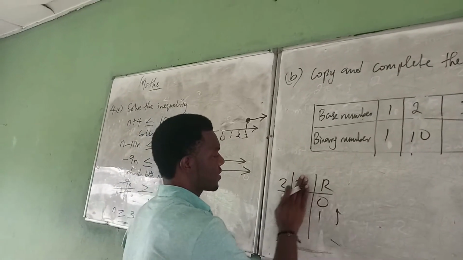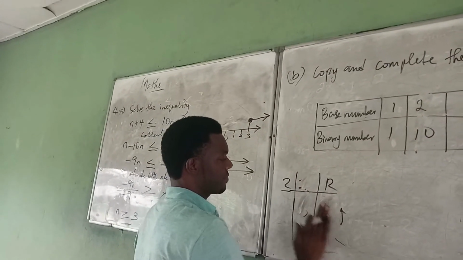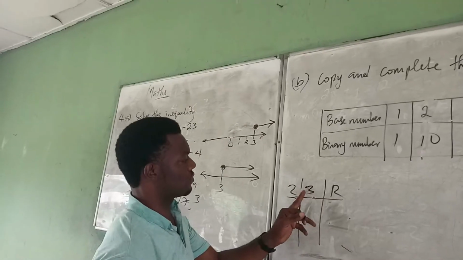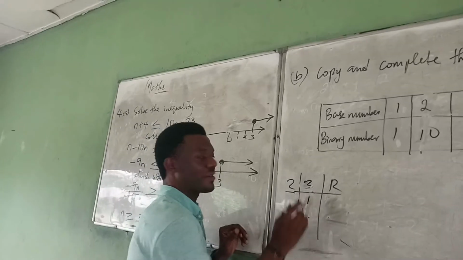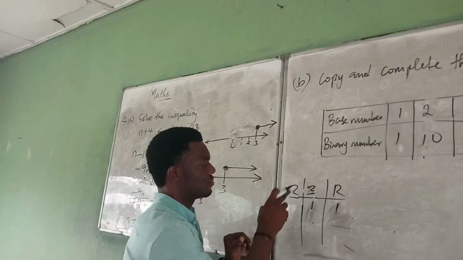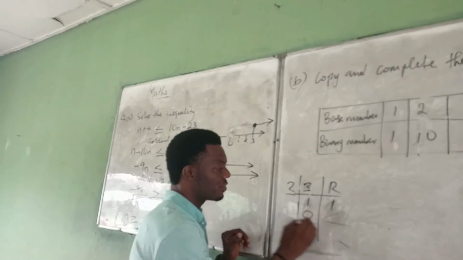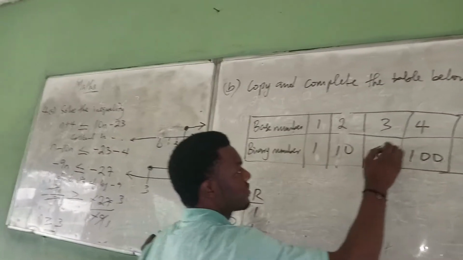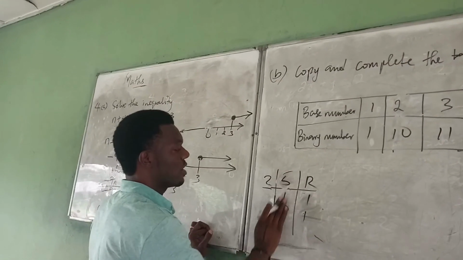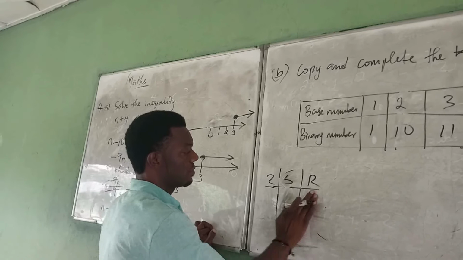Then talk about 3. 3 in base 10, the same method. 3 in base 2. 2 divides 3, we have 1 remainder 1. Now 2 divides this 1, it is 0 remainder 1. And that's why 3 is 11. So we go to 5, we have been given 4, we go to 5, it should be 101.